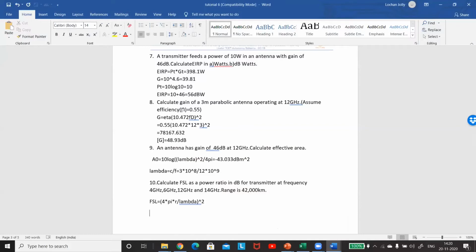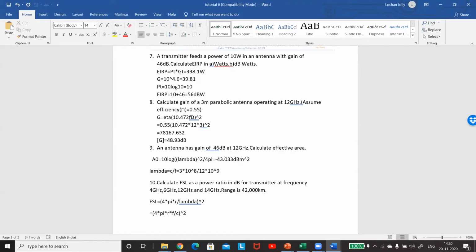Yeah, correct. 4 pi r f by c the whole square is also correct. Correct, Mohit. So I can write it by replacing lambda with 4 pi R F by C, sorry, F by C, the whole square.